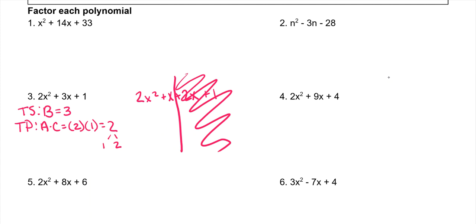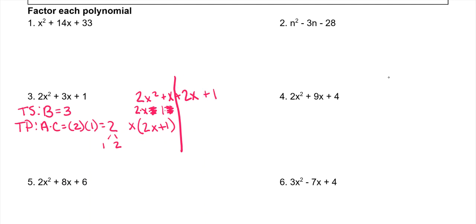Okay, for this beginning part, my first term is 2 times x. And then my second term is just an x. So the thing that they share in common is an x. So I'm going to pull an x out of that, which means an x will go away on this term and an x will go away on that term. And remember, if it's just an x, there's also a 1 there. So what's left over is 2x plus 1, like that.